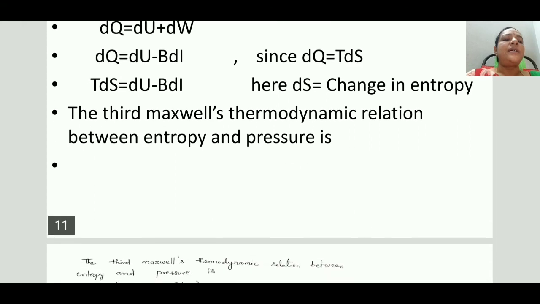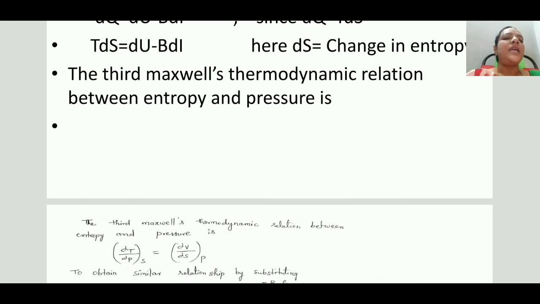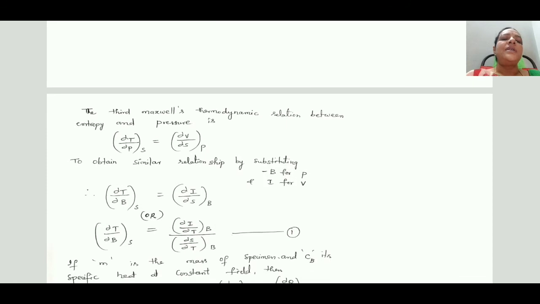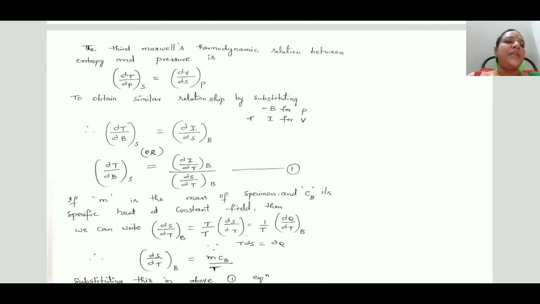Let us use the Maxwell's relation between entropy and pressure. What is the equation? That is ∂T/∂P at constant S is equal to ∂V/∂S at constant P. Convert this into magnetizing terms, that is ∂T/∂B. In place of P, just substitute minus B. In place of V, substitute I. ∂T/∂B at constant S is equal to ∂I/∂S at constant B.